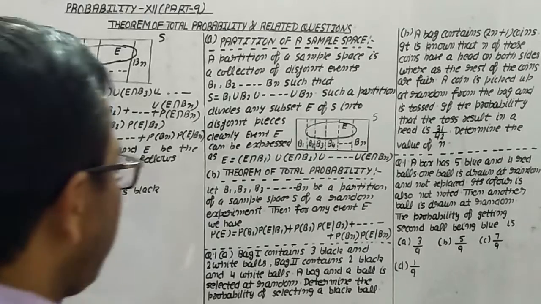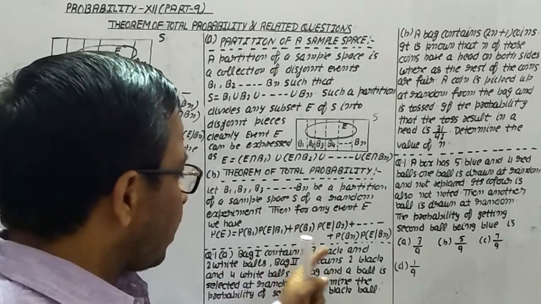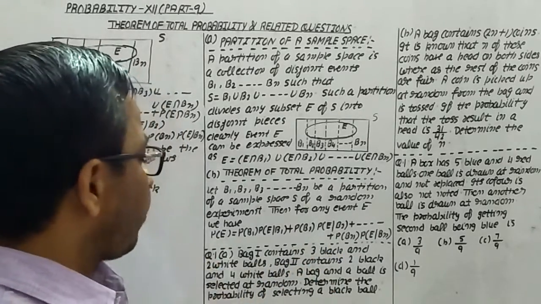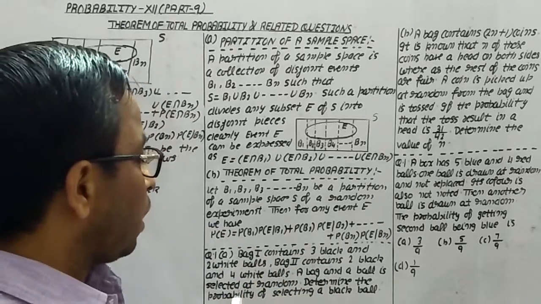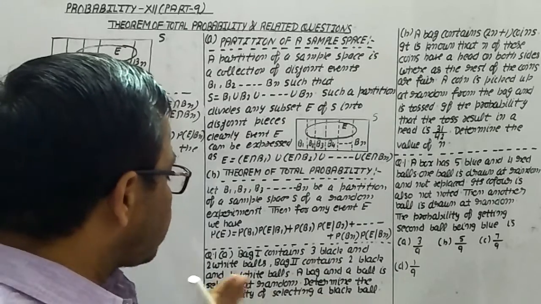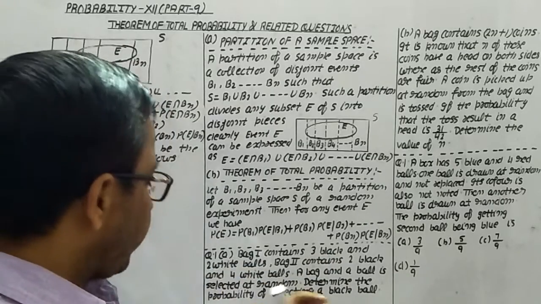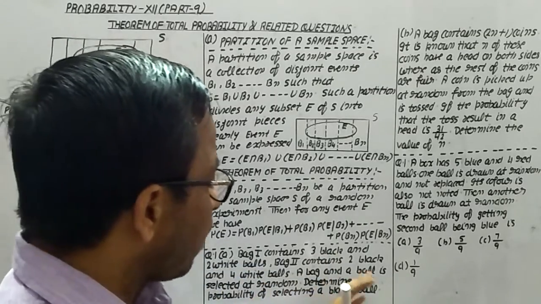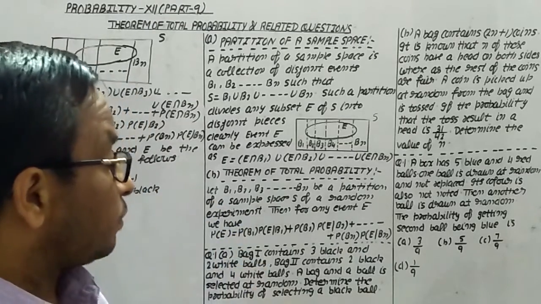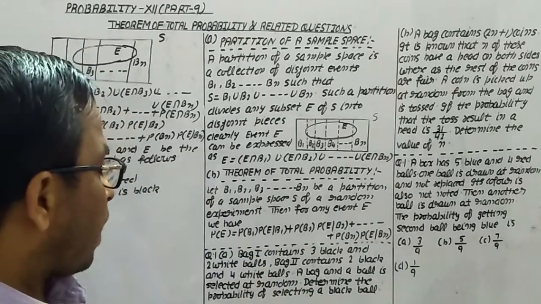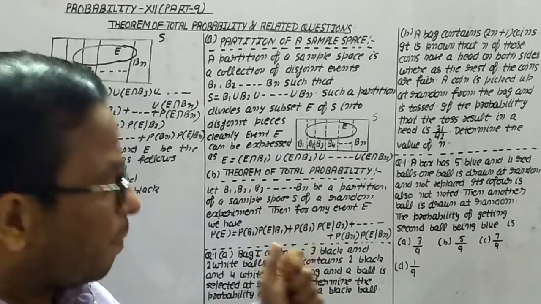In question number 1, part A: bag 1 contains 3 black and 2 white balls. Bag 2 contains 2 black and 4 white balls. A bag and then a ball is selected at random. Determine the probability of selecting a black ball. First we select a bag and then we find the probability of selecting a black ball.